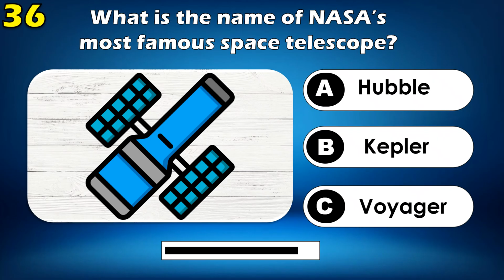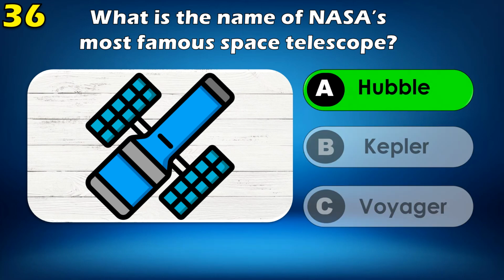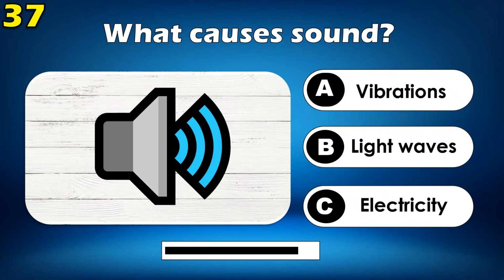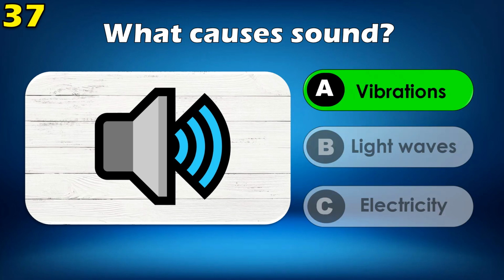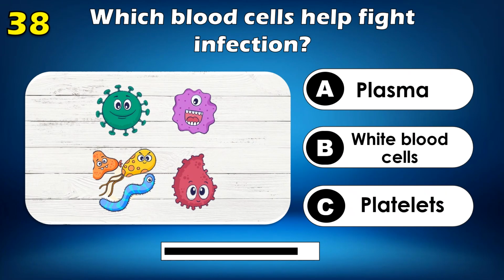What is the name of NASA's most famous space telescope? Hubble. What causes sound? Vibrations. Which blood cells help fight infection?